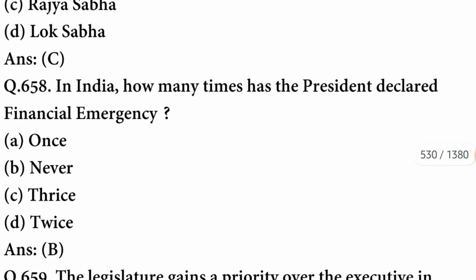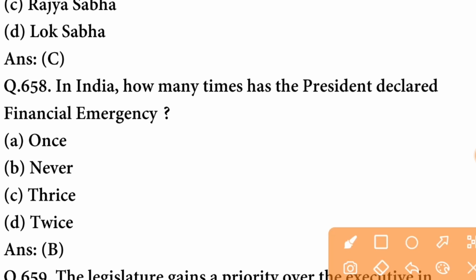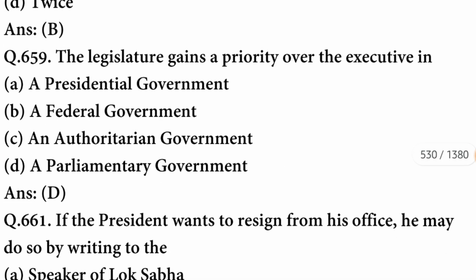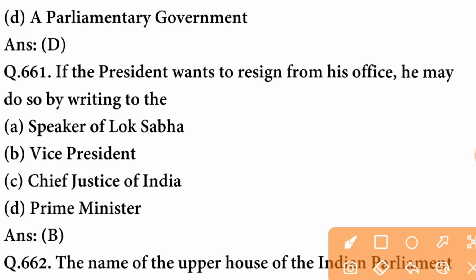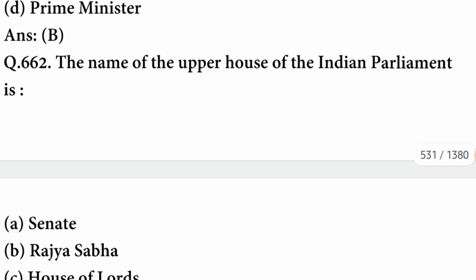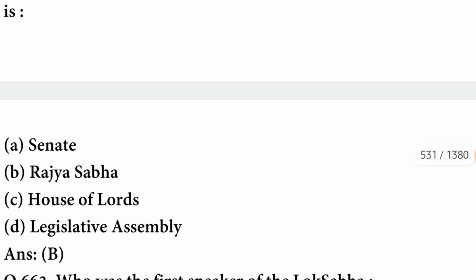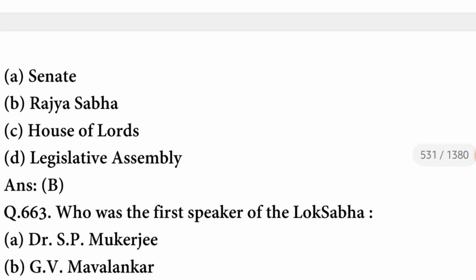C option is correct. In India, how many times has the President declared financial emergency? Financial emergency has been declared never. B option is correct. The legislature gains a priority over the executive in a parliamentary government. If the President wants to resign from his office, he may do so by writing to the Vice President. B option is correct. The name of the upper house of the Indian Parliament is Rajya Sabha.